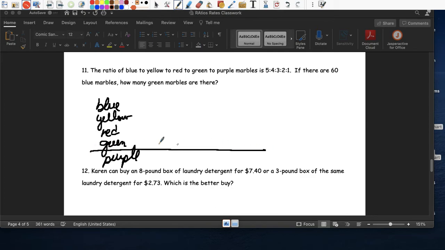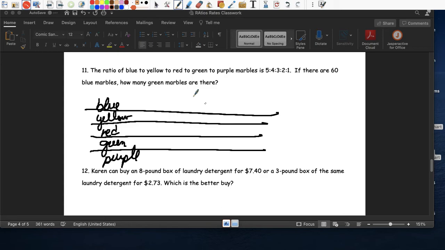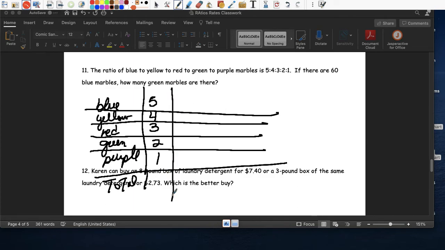But this one, we're not going to do a tape diagram. We're going to go like this. So blue, there's 5. Yellow, there's 4. Red, there's 3. Green, there's 2. And purple, there's 1. Okay. So now we can even do one more here and call it total. So what's my total right now? 5 plus 4 plus 3 plus 2 plus 1, the total is 15.